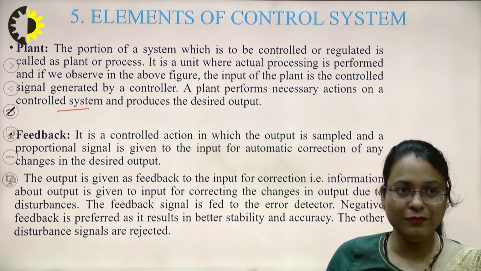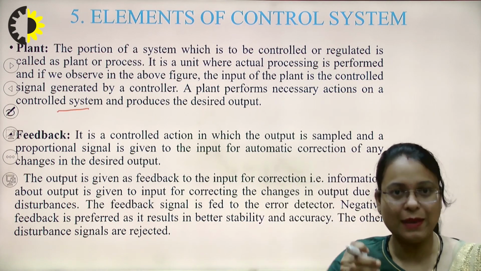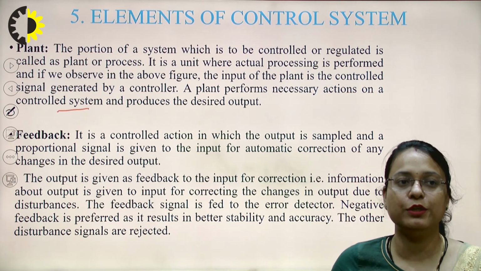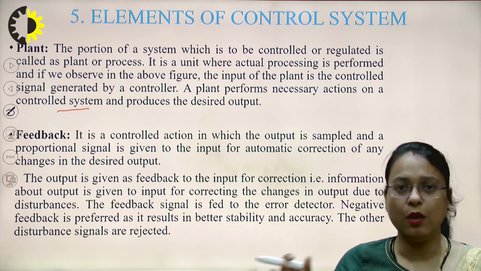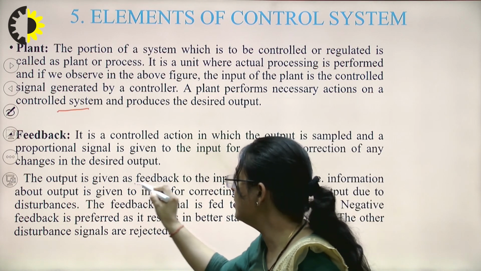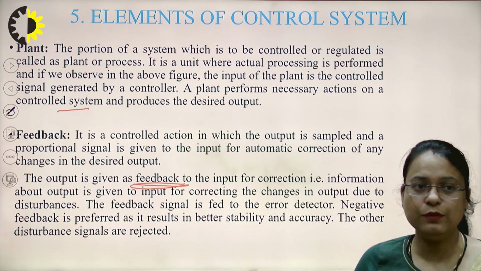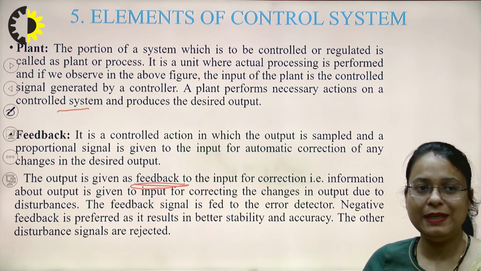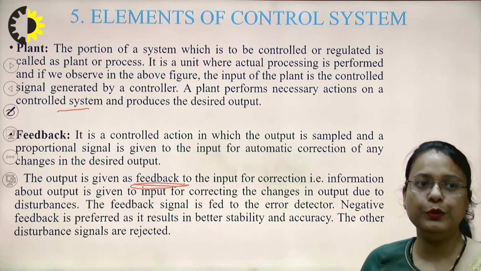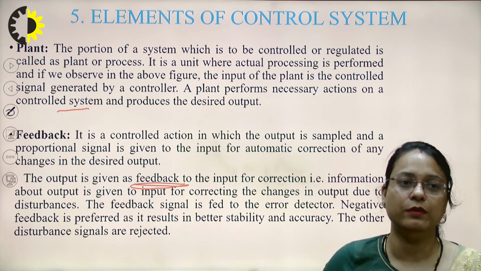The next one is the feedback. Feedback is basically a control action in which output is sampled and a proportional signal is given to the input for automatic correction of any changes in the output from the required output. So the output is given as feedback to the input for correction. That is, information about the output is given to the input for correcting the changes in output due to disturbances. There could be internal disturbances or external disturbances.